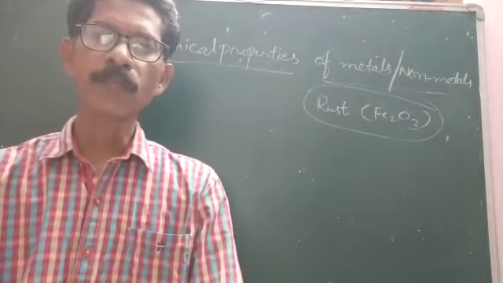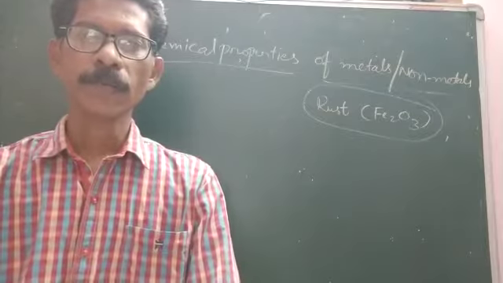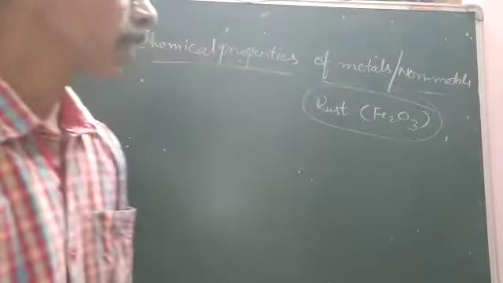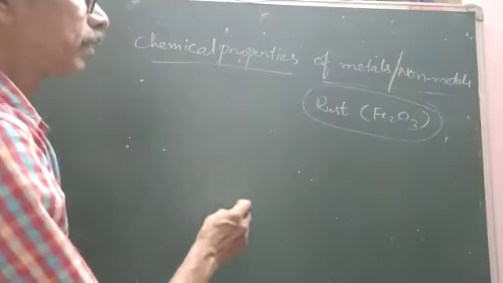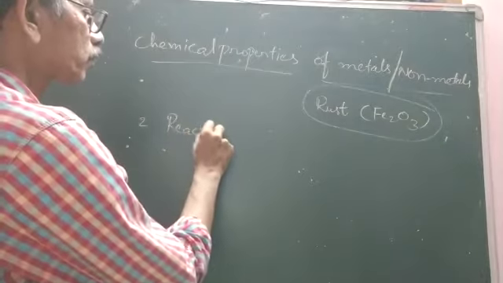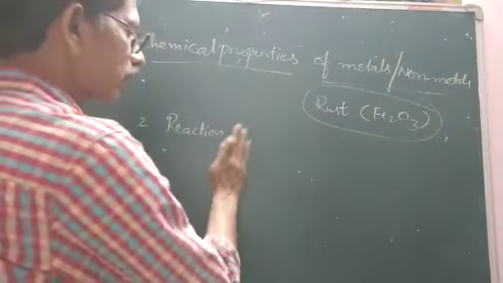So that is rusting of metals, all metals except gold and platinum. Coming to the second reaction: reaction of metals with water.